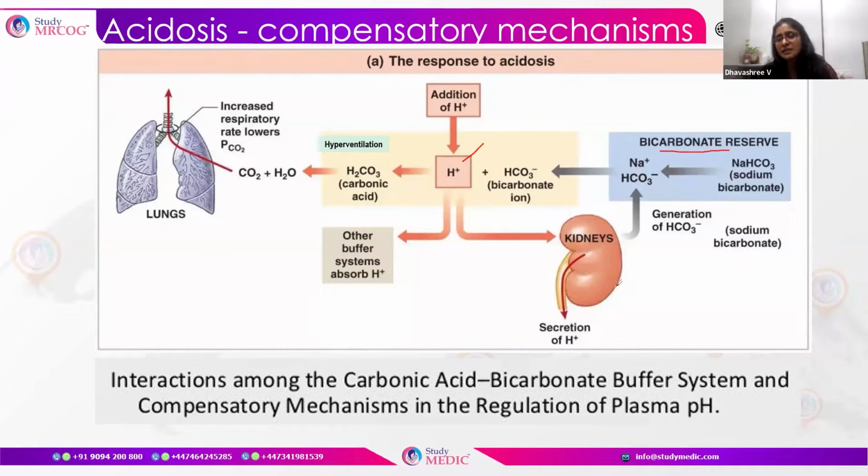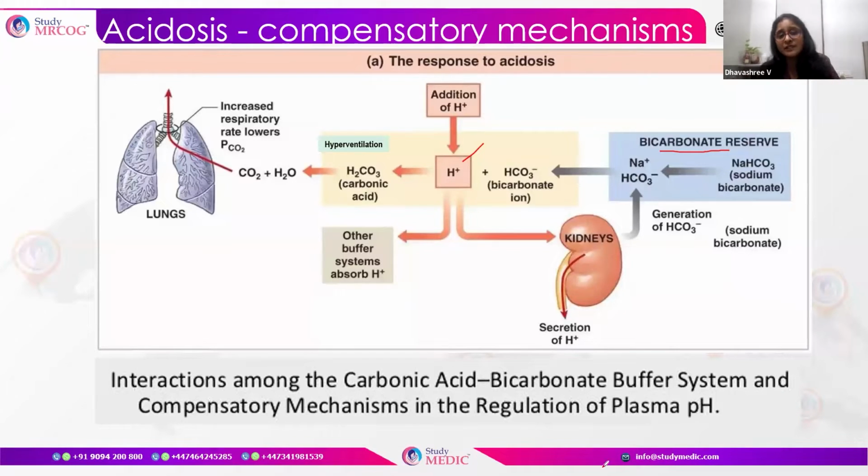The other mechanism is the renal mechanism. The kidneys secrete more hydrogen ions or retain bicarbonate, so that they add to the alkali reserve, and this maintains the pH. Thereby the hydrogen ions are bound to the HCO3, causing a normalization of the acid-base balance. So this is the response to acidosis.